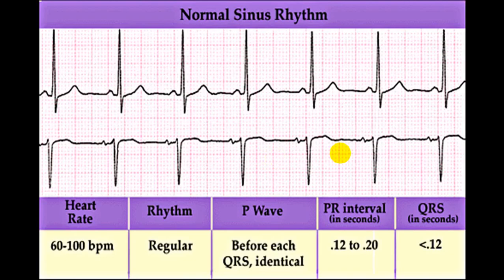This is regular sinus rhythm, where you can see each QRS complex is preceded by a P wave, the PR interval is constant, the QRS complex is narrow, and the RR interval is regular. That's why this is a regular rhythm. If you calculate the rate, it is roughly around 75 per minute. So this is normal sinus rhythm.